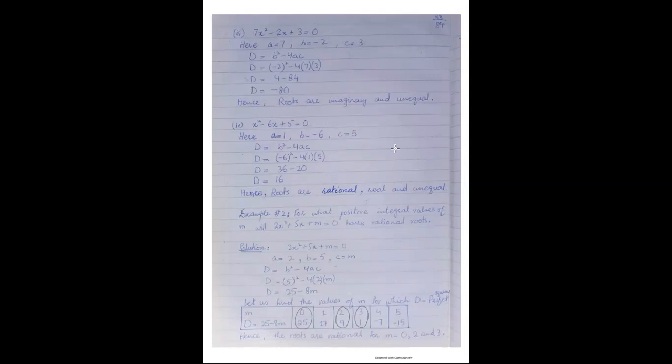Now we check which values of d are a perfect square. The first one, 25, is a perfect square of 5. 9 is a perfect square of 3. 1 is a perfect square of 1. So these three values are perfect squares. These three values are generated at which values of m? At 0, 2 and 3. Hence the roots are rational at m equal to 0, 2 and 3. Thank you.